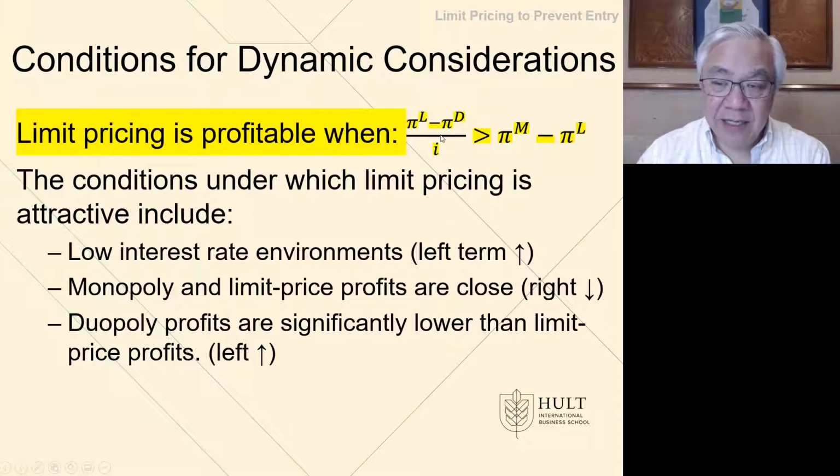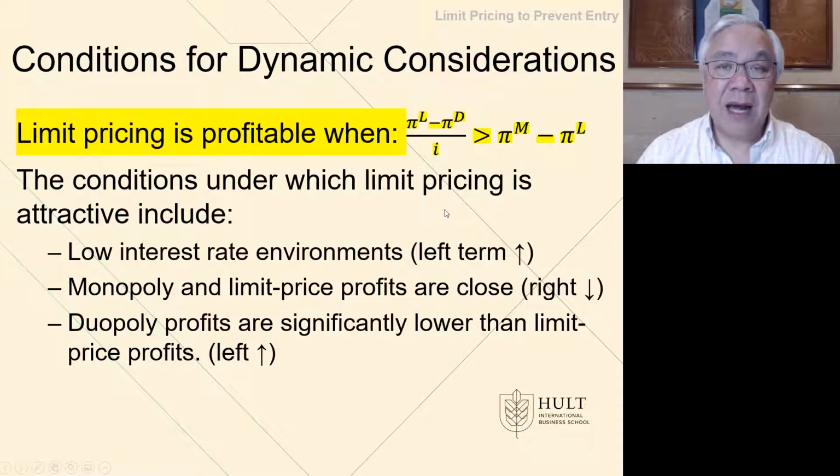First, if i is low, then that's going to be advantageous to make the left term bigger, because if i is low, that means the discount rate is lower, which means the present value of any stream of money is higher. So that would boost this up.